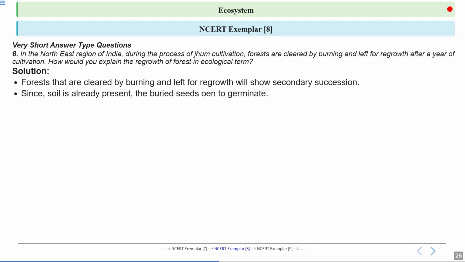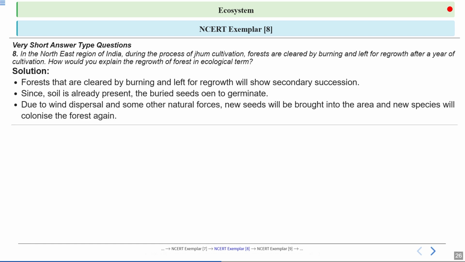Now, since the soil remains, it often contains seeds that were buried and survived the fire. Okay, so in the soil you have the seeds that were buried, and that's why these seeds can survive the fire because they were buried under the soil. So these seeds can start to germinate once conditions are favorable.